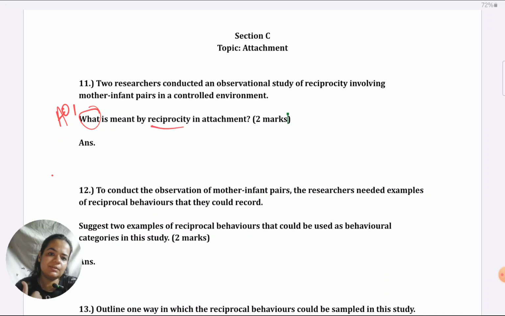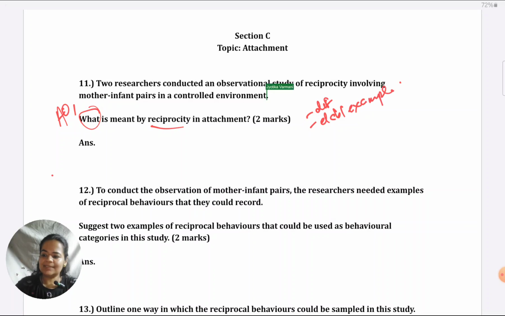As I've mentioned in the previous part of the lesson also, anytime they ask you about a concept, like describe, outline, or what is the concept, always begin with the definition. Your first point should always be the definition, nothing else. Don't begin with examples or theories, straight off come to the definition. You have to give a second point also. It's a common mistake not to give a second point and to assume that only the definition counts for 2 marks. You have to give a second unique point to get full 2 marks. That second point can be any elaboration or example.